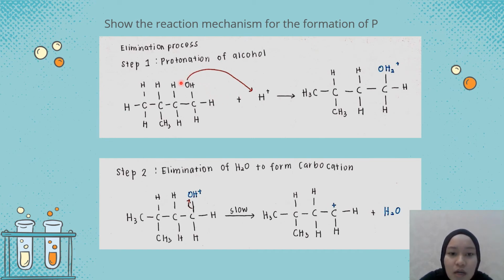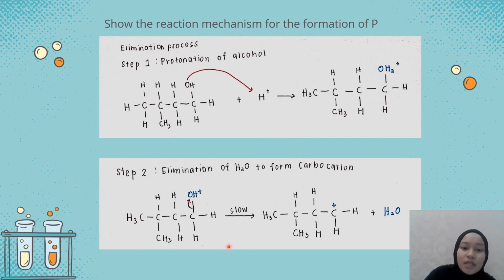So it migrates to H plus to become OH2 plus. The bond arrow goes from the O to the H.